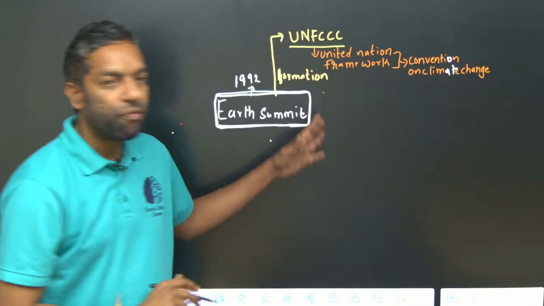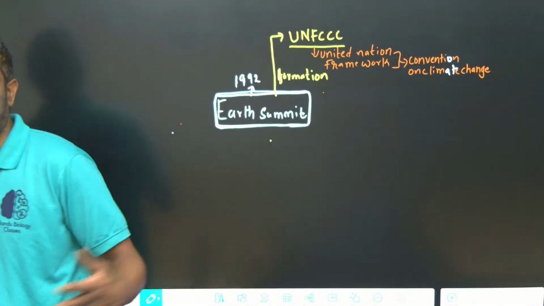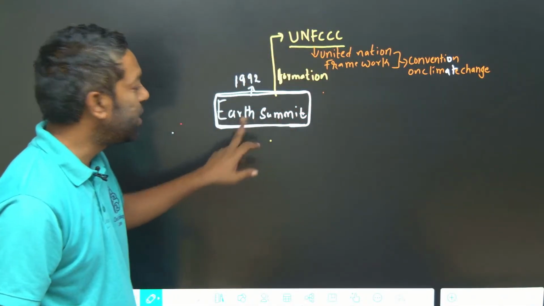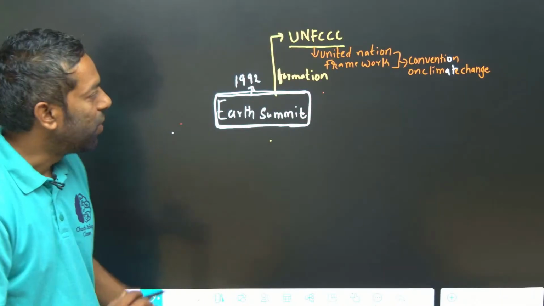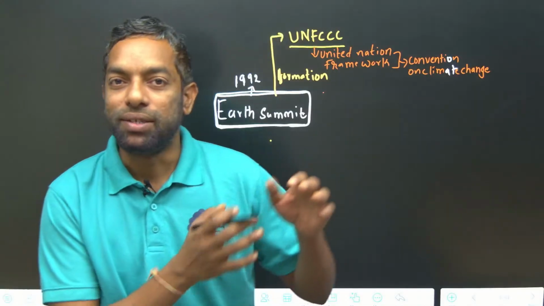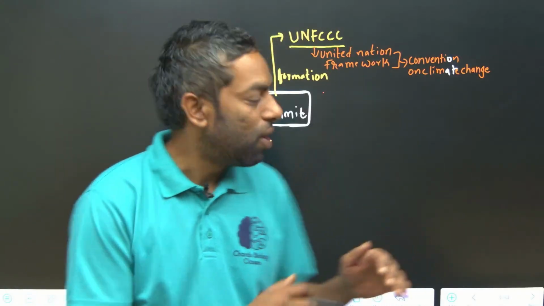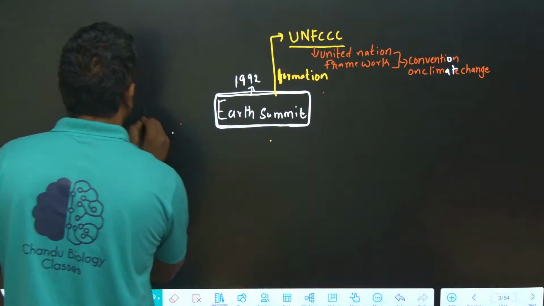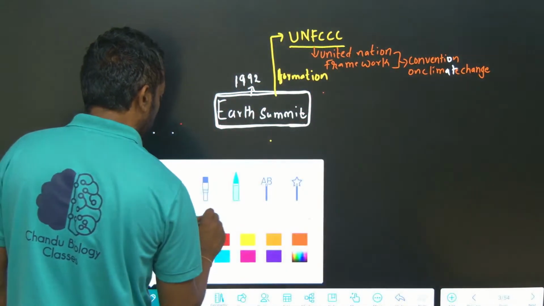This is UNFCCC, which originates from the Earth Summit. A convention is a group of meetings, with generally accepted principles of a group of parties. I'll give you clear information about convention.